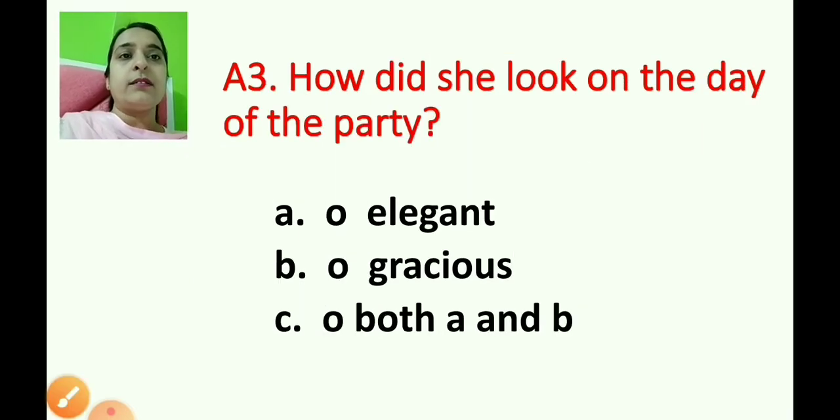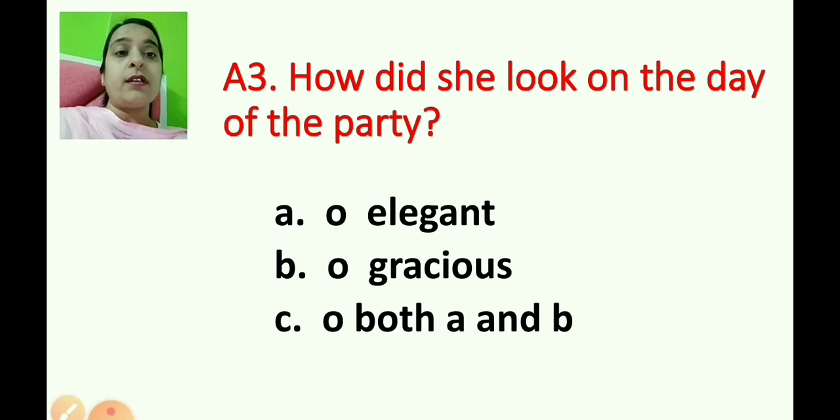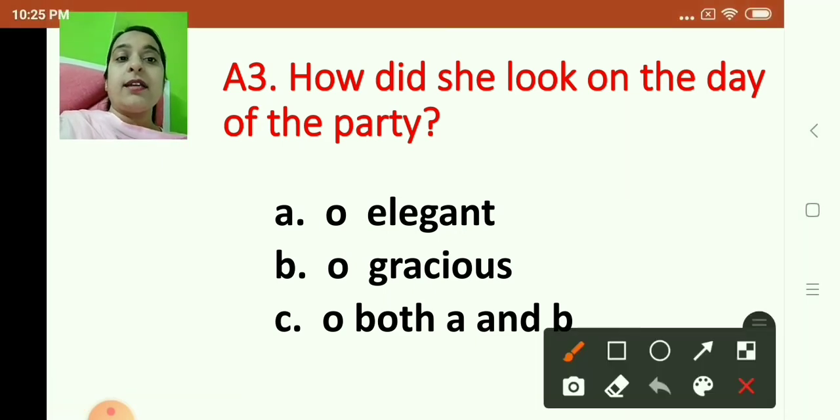Now next one. How did she look on the day of the party? Yes, how did she look on the day of the party? Elegant, gracious, or both? A and B. That means she looked elegant and gracious, both. So you have to choose now. Now children, here, which is the correct answer? Yes, C option. That is both A and B. That is, she looked elegant as well as gracious. So you have to click on the C option, right?